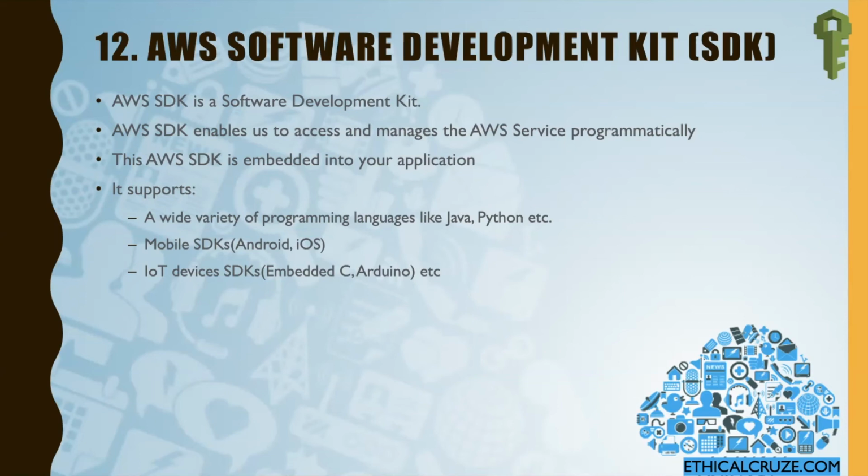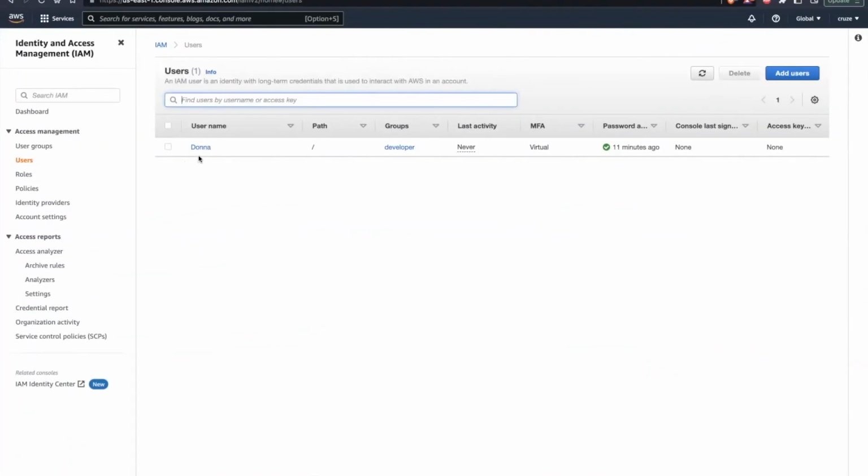Let's see how we can use the CLI. First of all, I'll go to the management console. Now let's first create an access key for this Donna user. So I'm clicking on this Donna.